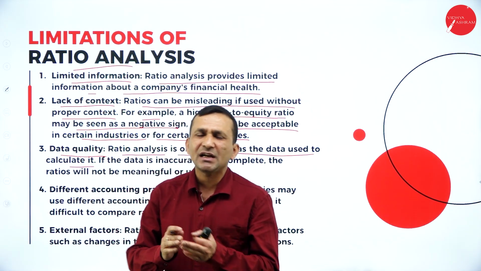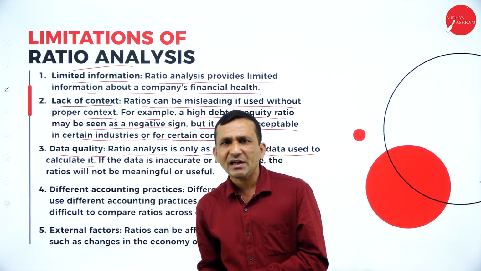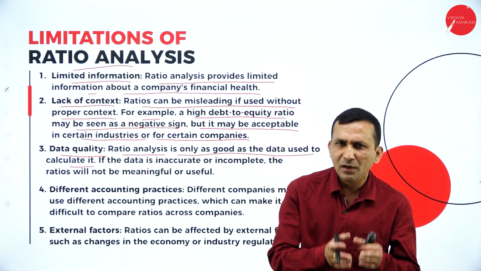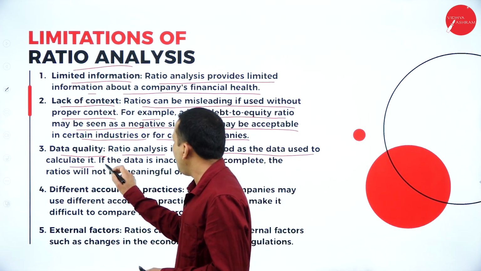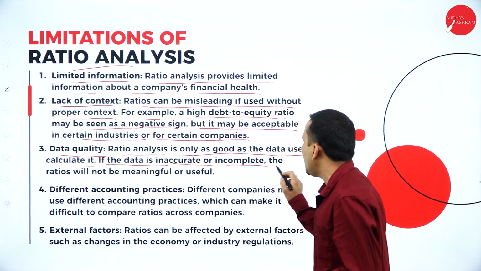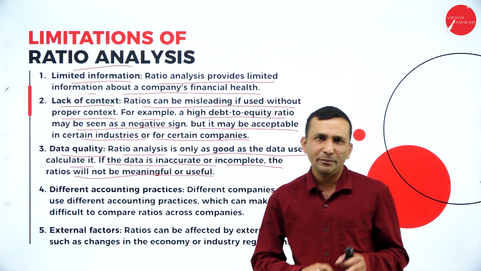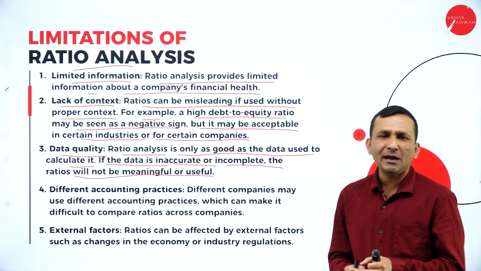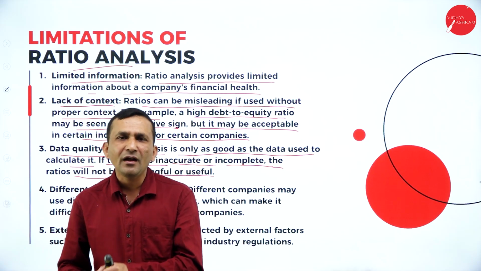If the data is relevant, of course we can use it. If the data is not relevant, not proper, or inadequate, it is very difficult. If the data is inaccurate or incomplete, the ratio will not be meaningful or useful, because we are completely depending on relevant data for decisions and planning.